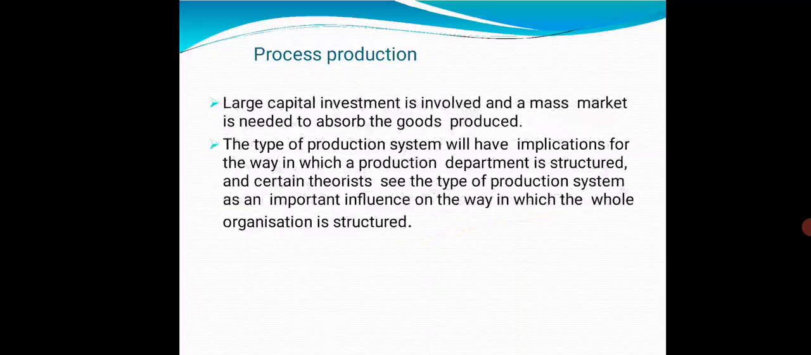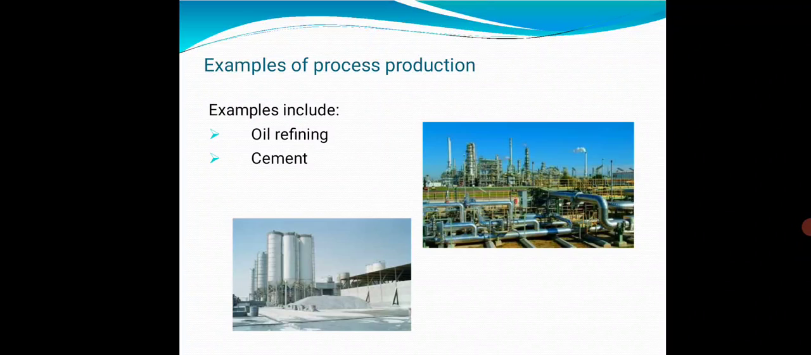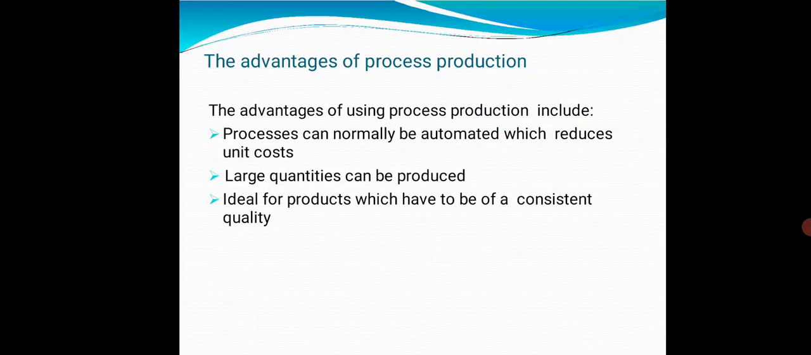The type of production system will have implications for the way in which a production department is structured, and certain theories see the type of production system as an important influence on the way in which the whole organization is structured. Examples of process production: oil refinery, cement factory.